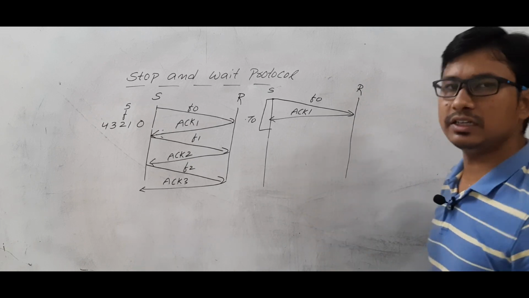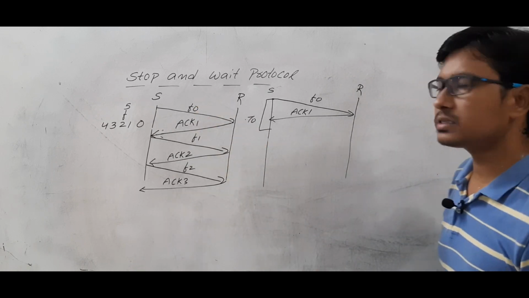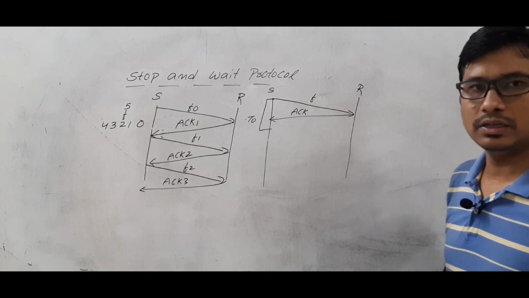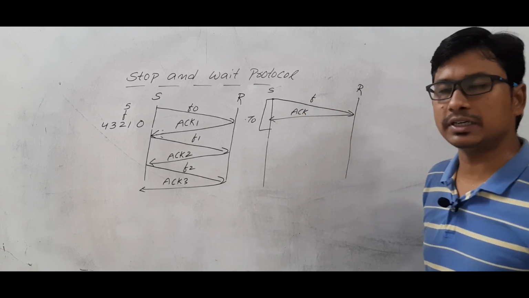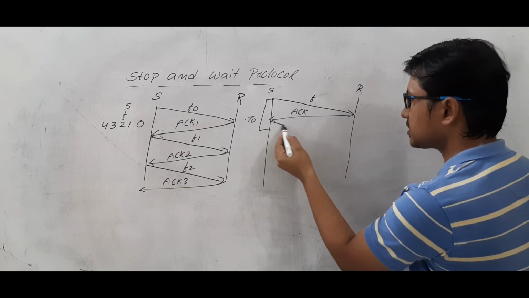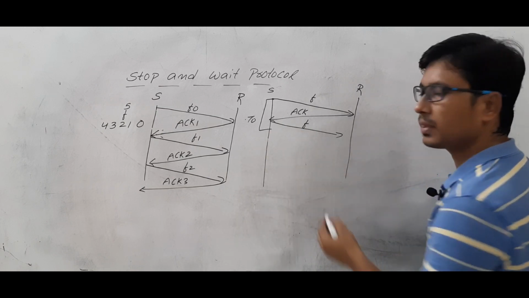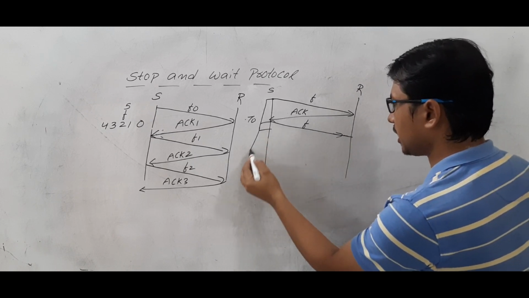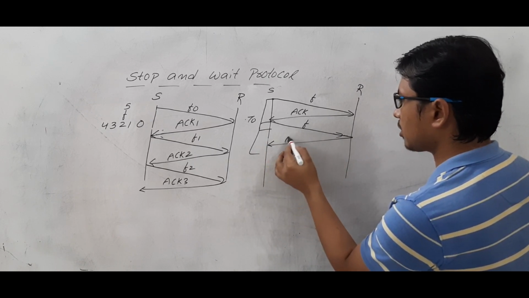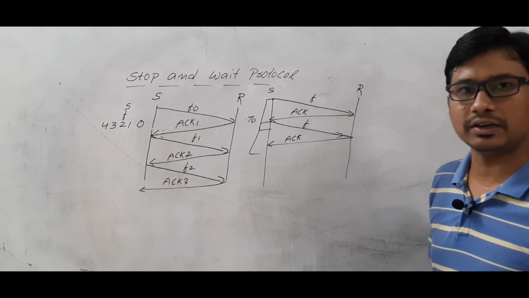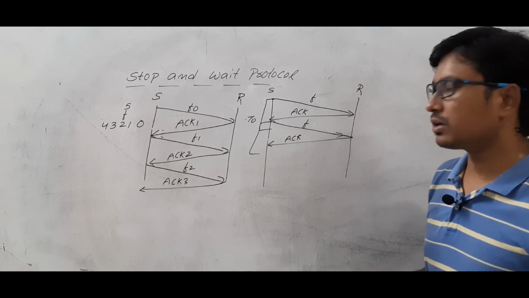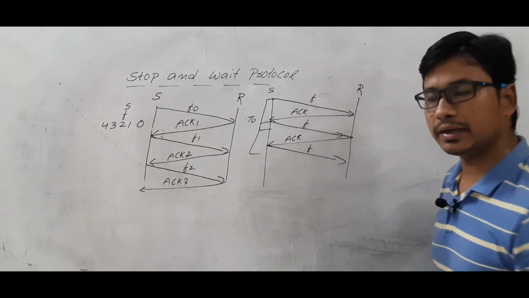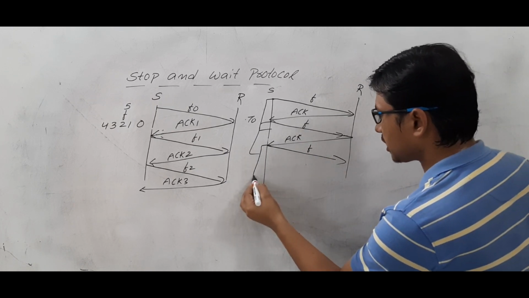Here I am mentioning the sequence numbers, but let's take that there are no numbers. Is it clear? Frame, acknowledgement, it is sending. Now let's take that it is sending the next frame. Are you able to understand it or not? And it waits for the timeout timer and it will send the acknowledgement. So now what will happen? Now it will send the next frame. Now it will wait for the timeout timer.